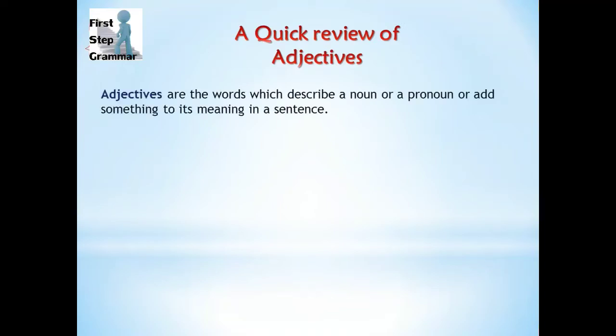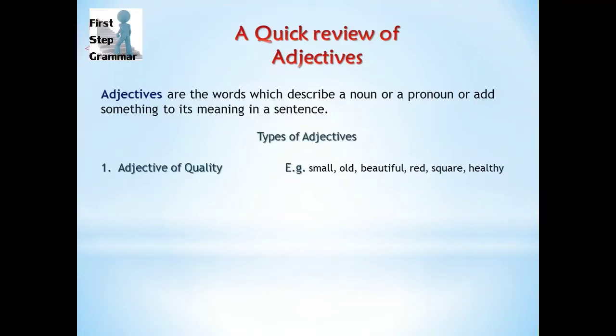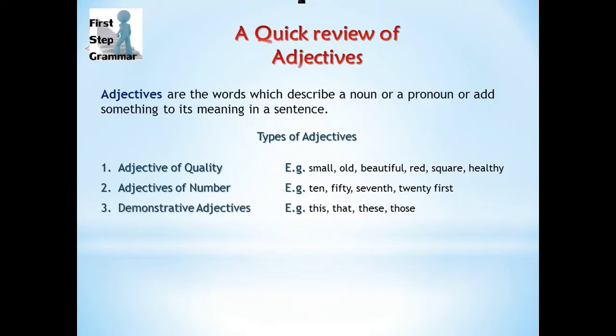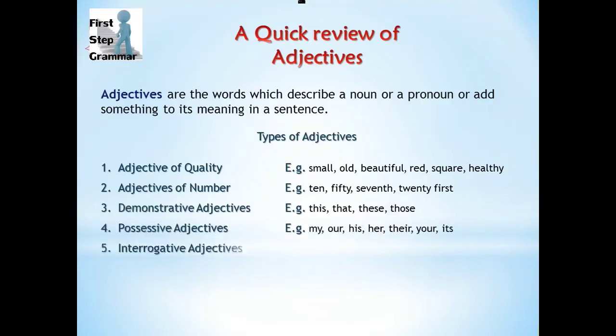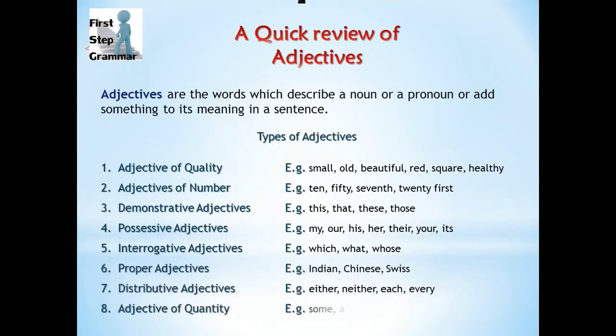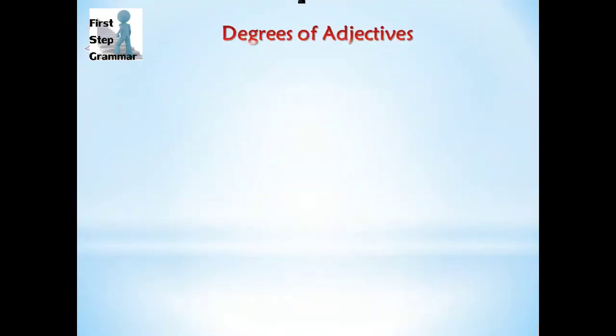Adjectives are the words which describe a noun or a pronoun or add something to its meaning in a sentence. We have already discussed that adjectives are those words which describe a noun or a pronoun, and they are used before the noun or sometimes after a verb in a sentence. There are 8 types of adjectives. These are adjectives of quality, adjectives of number, demonstrative adjectives, possessive adjectives, interrogative adjectives, proper adjectives, distributive adjectives, and adjectives of quantity. So let's start with our topic, degrees of adjectives.